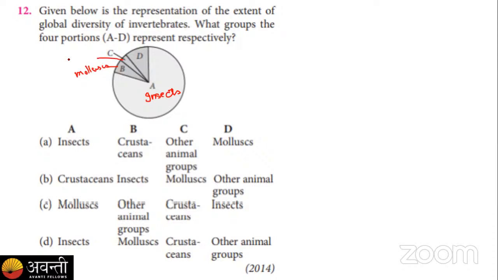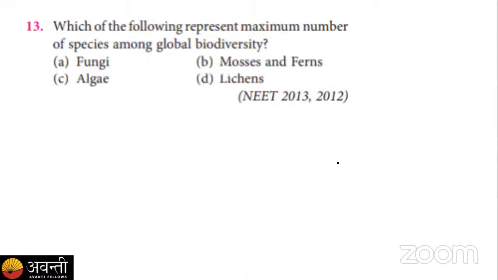C is crustaceans, because we are talking about the invertebrates, and D is the other category of animals, right? So if we go through these A, B, C, D, then we have only option D left, which is the correct answer. So for question number 12, the correct answer is option D.